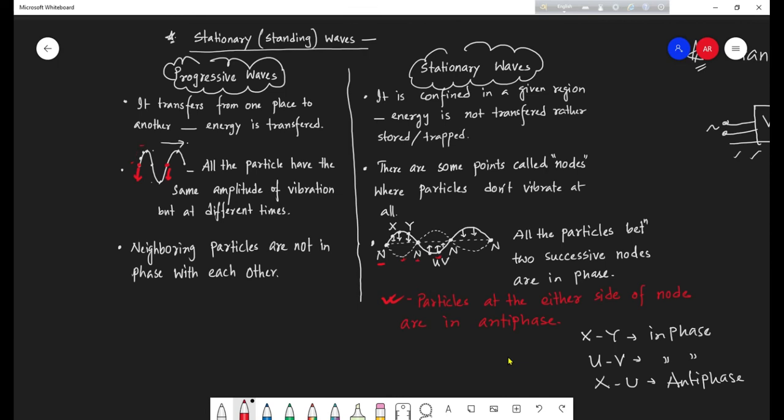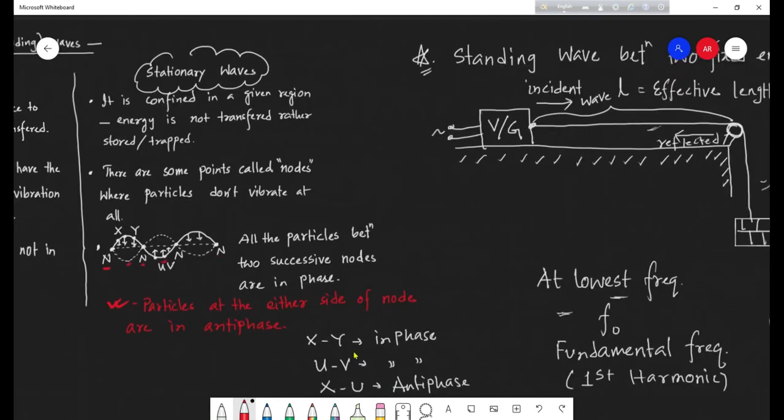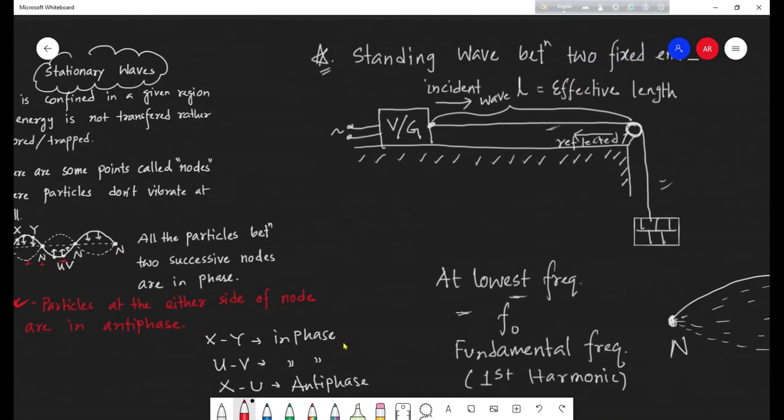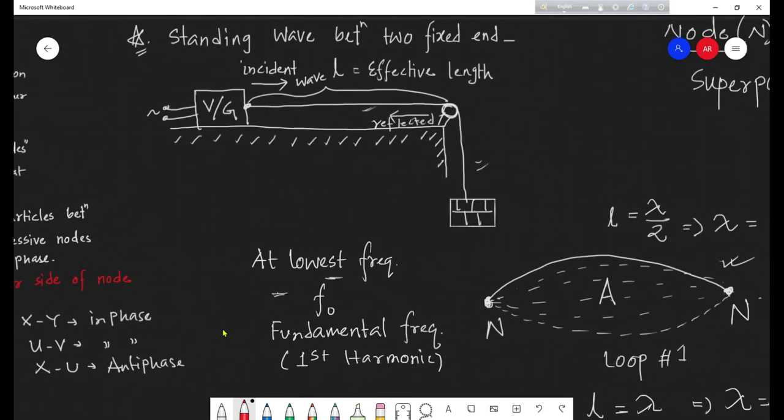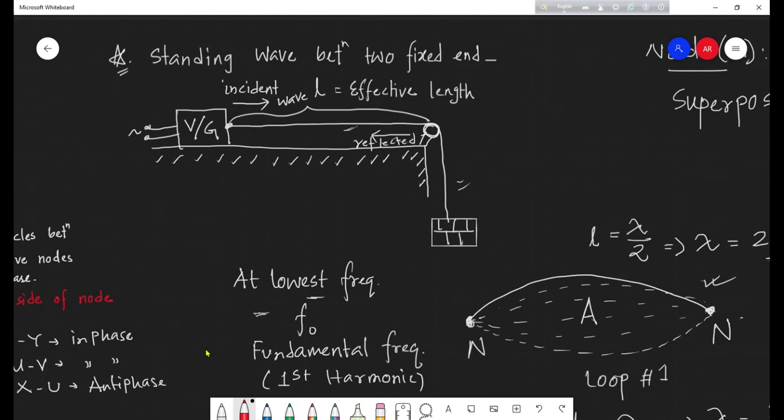All right. Now we are heading to form the standing wave in the lab, the demonstration that you have just seen. So what did we do?